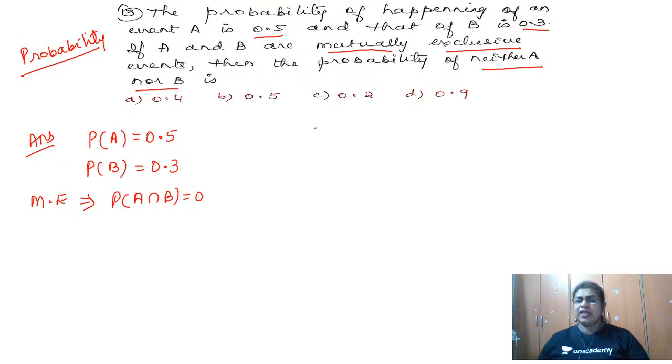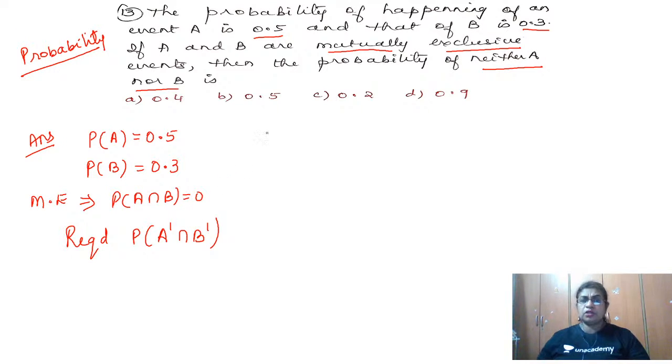Then, having these conditions in mind, you have to find the probability of neither A nor B. So what is required? You want P of A dash intersection B dash, neither A nor B. So you don't want A, and you don't want B either.